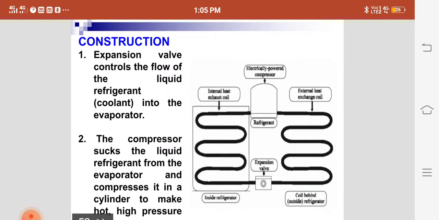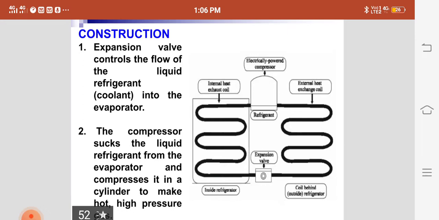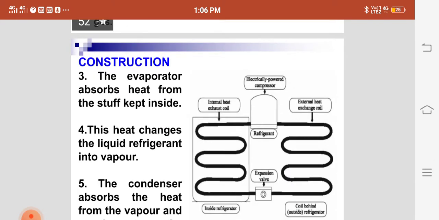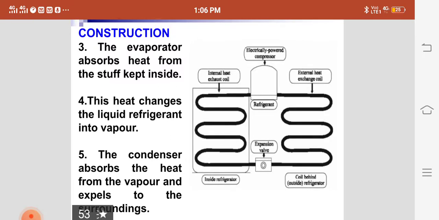Now we see the construction of a refrigerator. The expansion valve controls the flow of the liquid refrigerant into the evaporator. The compressor sucks the refrigerant from the evaporator and compresses it in a cylinder to make a hot, high pressure gas. The evaporator absorbs the heat from the stuff kept inside. This heat changes the liquid refrigerant into vapor by using exchangers.